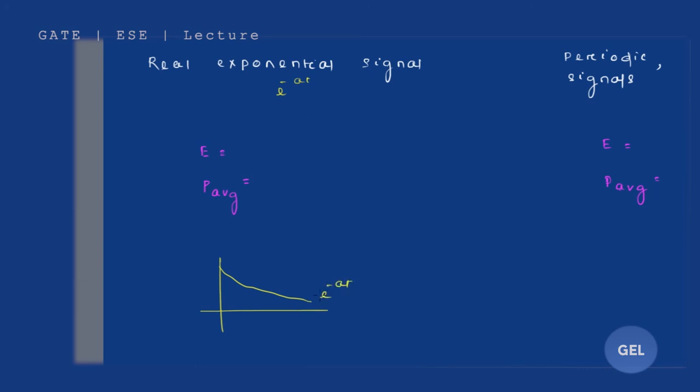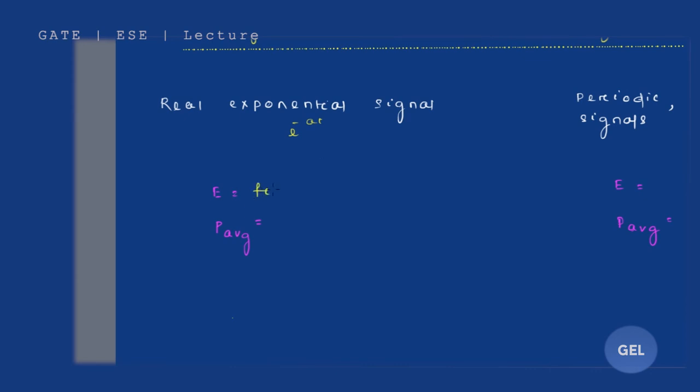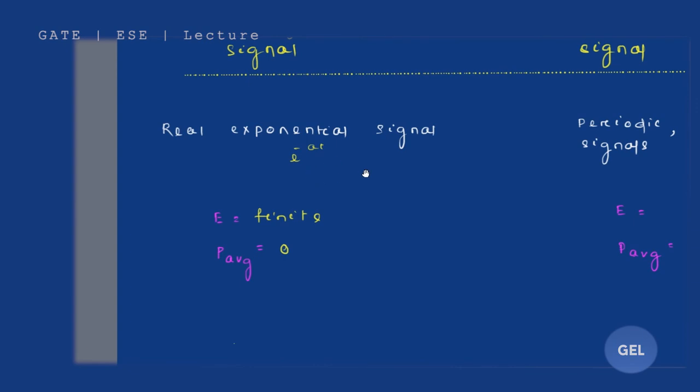If you take the mod and square it and take the integration, it will give you a finite energy value. So that is why it gives an energy value. So energy is finite, but average power is 0 for a real exponential signal.